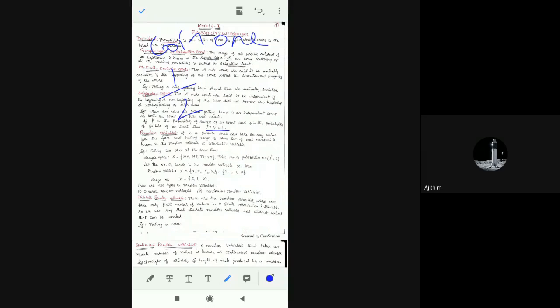So the possibility of getting head, plus the possibility of not getting head. Not getting head means one is success, another is failure. Failure is nothing but not getting head, which is nothing but getting tail, correct? So the possibility of getting tail is again 1 by 2.